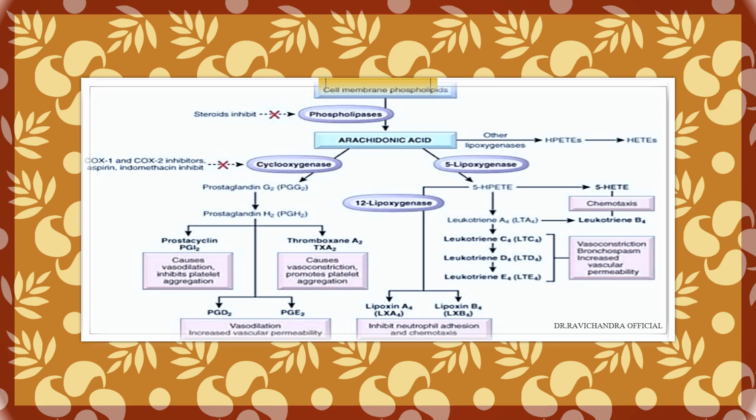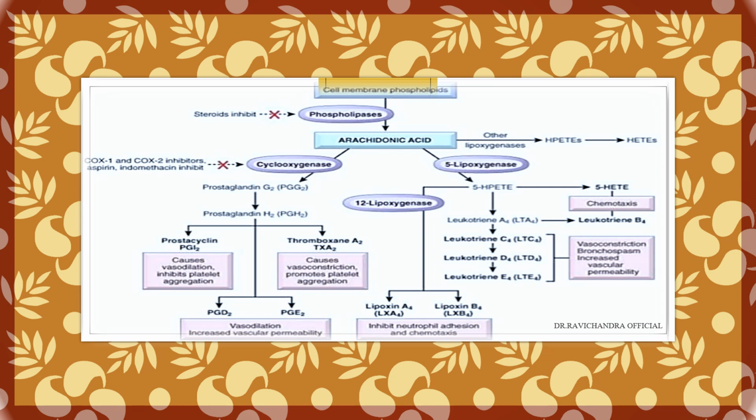Prostacyclin PGI2 will cause vasodilatation and inhibit platelet aggregation. Thromboxane A2 will cause vasoconstriction and promote platelet aggregation. So, prostacyclins and thromboxanes will act oppositely. Prostacyclin will cause dilatation and inhibit platelet aggregation, whereas thromboxane will cause vasoconstriction and promote platelet aggregation. So remember, this is for easy remembering.